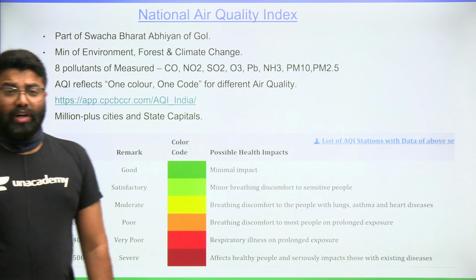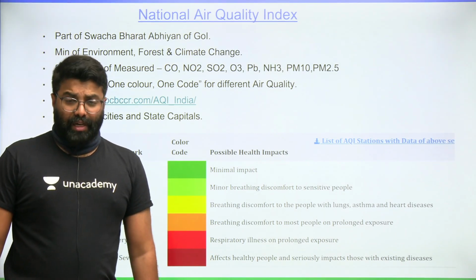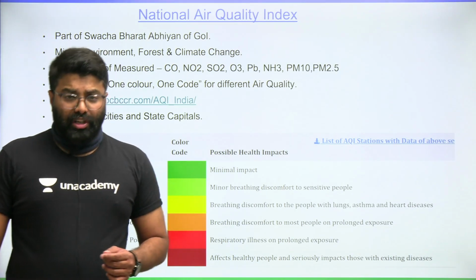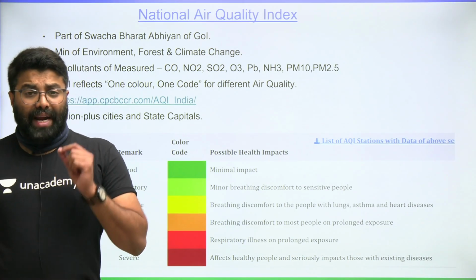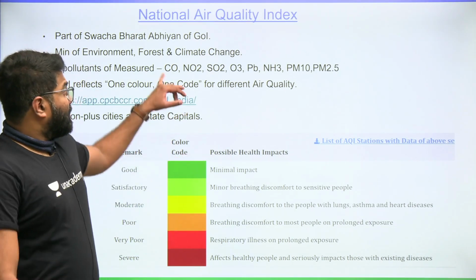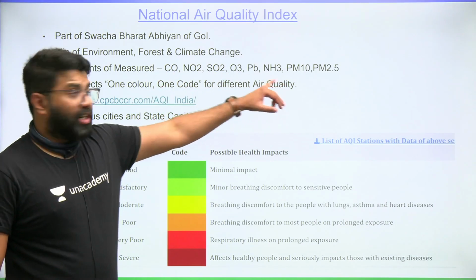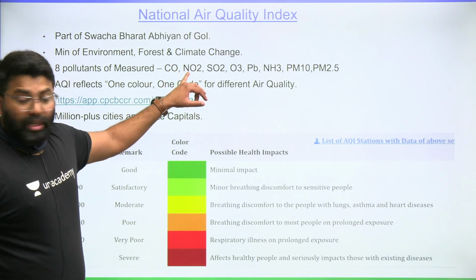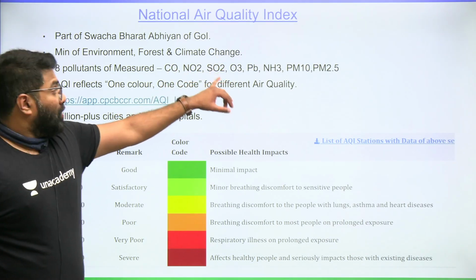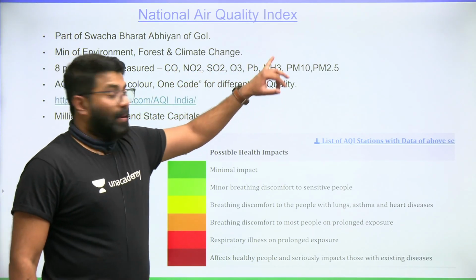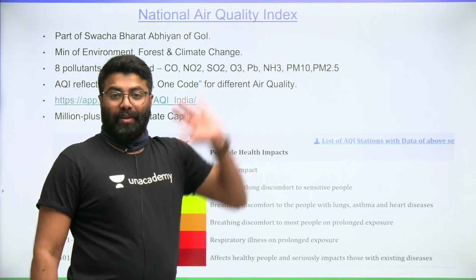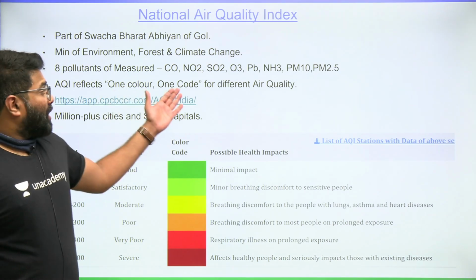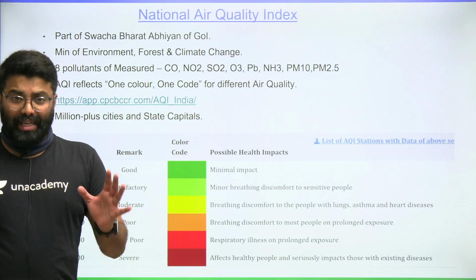So we have something called the National Air Quality Index, friends, part of Swachh Bharat Abhiyan. It comes under the Ministry of Environment, Forest and Climate Change. In this, 8 types of pollutants are measured. You can see the pollutants mentioned here: carbon monoxide, remember, nitrogen dioxide, sulfur dioxide, ozone, lead, ammonia, PM10 and PM2.5. So these are the 8 pollutants measured. It comes under one color, one code for different air quality.